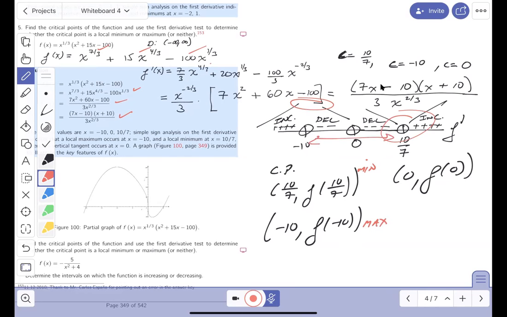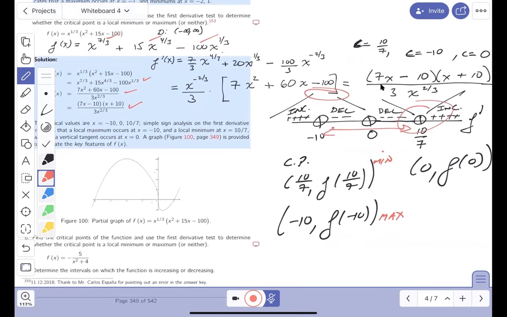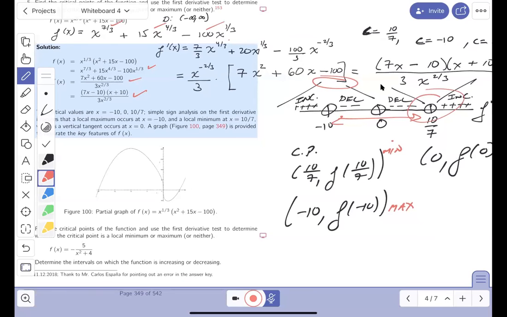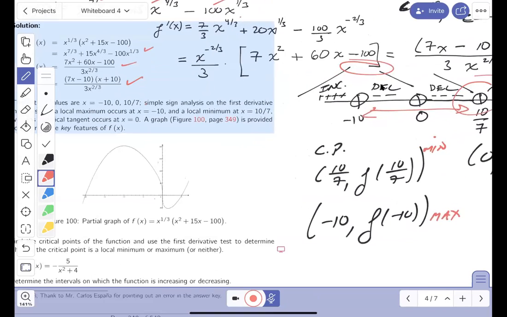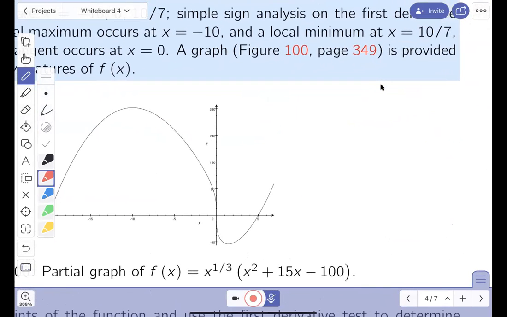Let's look at the picture. Hopefully it'll elucidate what we're looking at over here. So I'm looking at the picture, and I'll blow it up for you. It's nice to have a picture because I'm looking at it, and there's a maximum here. Where did that occur? At minus 10. What's over here? A minimum. Where did that occur? At 10/7. What's 10/7? It's like 1 3/7. And that clearly looks like 1 3/7 to me. What's happening over here? There's actually a vertical tangent line at 0. That's kind of clearly indicated over there. And this is the graph.